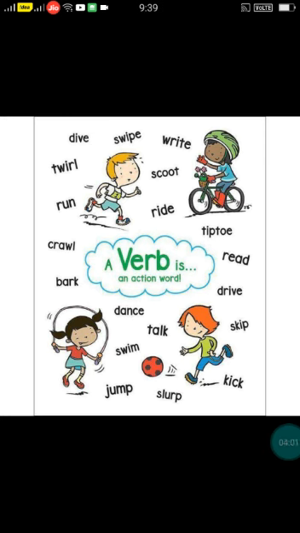Like you are smiling, so smiling is an action. You are smelling, smelling is an action. You are watching, watching is an action. Or you are seeing, seeing is an action. Anything, children, any kind of work you do is an action. All action words are called verbs.